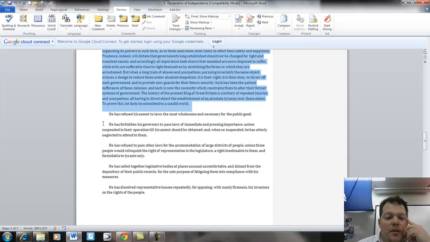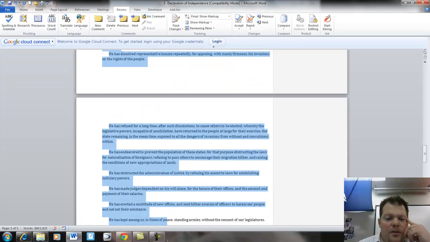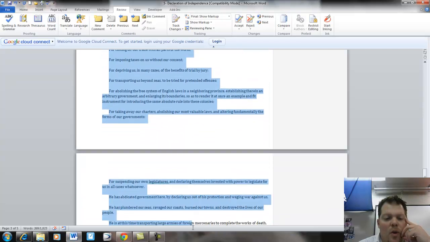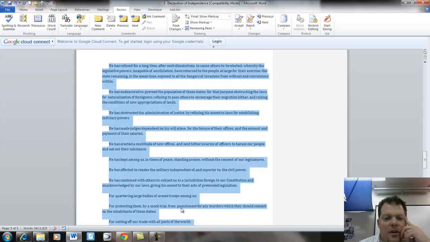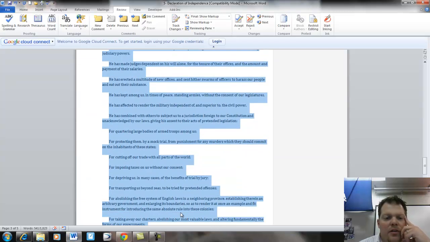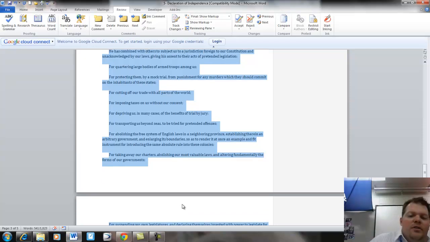The third part of the Declaration is basically just a list of grievances, okay? A list of reasons why the colonies are breaking away. So you can see all of these things here, all the stuff highlighted in blue. These are just things that the colonies are listing as to why they need to break away from Great Britain, some of the grievances they have with them.